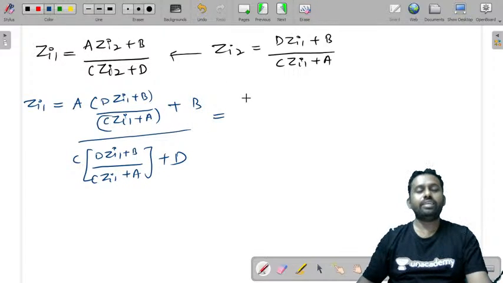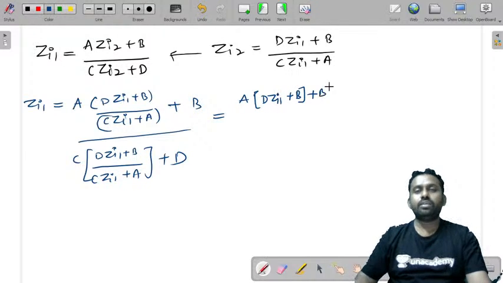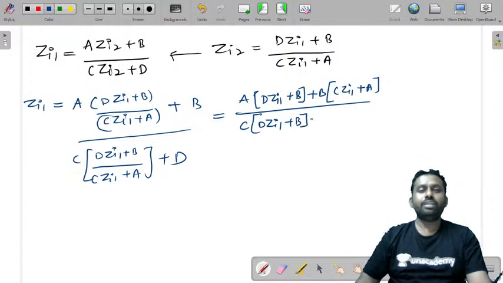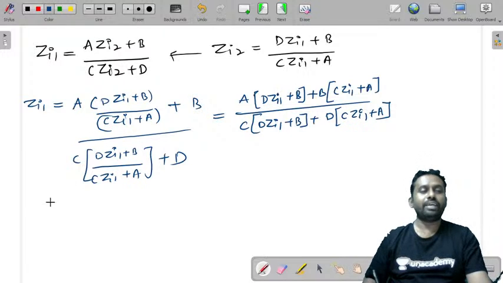Now just try to take LCM. A into D Zi1 plus B into C Zi1 plus A. Okay. The denominator will get cancelled. C into D Zi1 plus B plus D into C Zi1 plus A. Just try to cross multiply them.